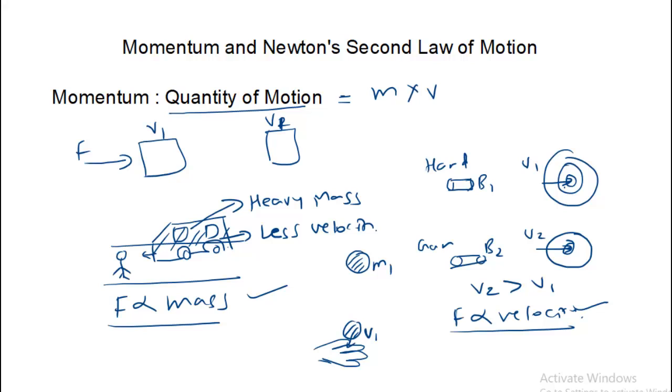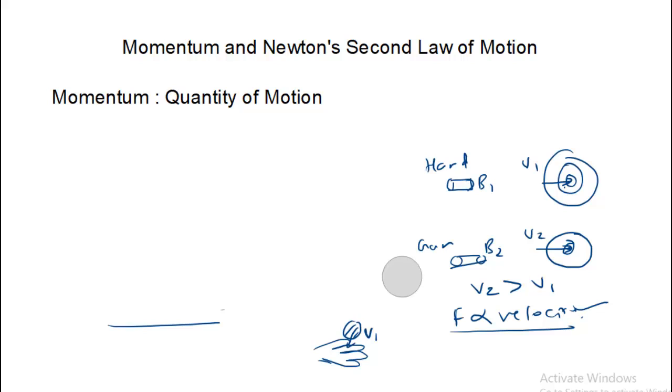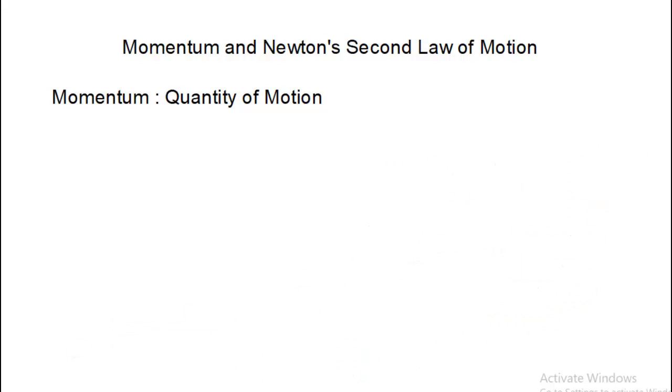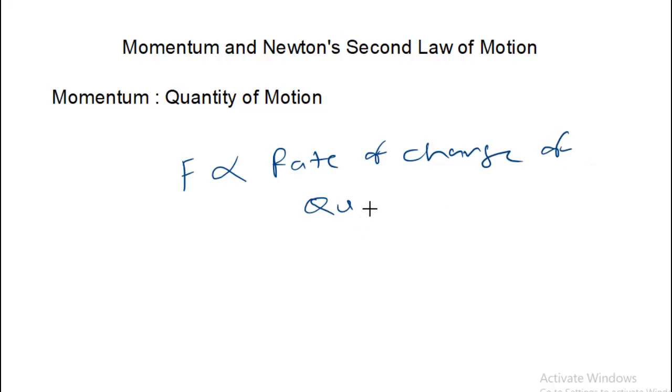It states that the force required to change the state of rest or uniform motion depends on the rate of change of quantity of motion. Quantity of motion is nothing but momentum, the product of mass and velocity.